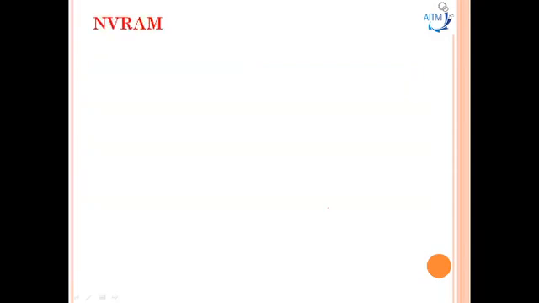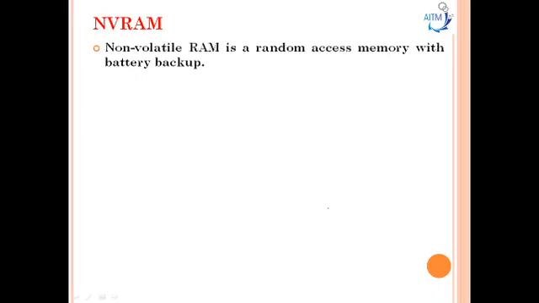Now going to the non-volatile RAM. So non-volatile RAM is a random access memory with a battery backup. Now we can understand. So this RAM will come with the battery backup here. So this static RAM and dynamic RAM, it stores data temporarily. When the system is turned off, the data which is present in this random access memory will be deleted here. Okay. So if I want to back up that data, I will use a non-volatile RAM here.